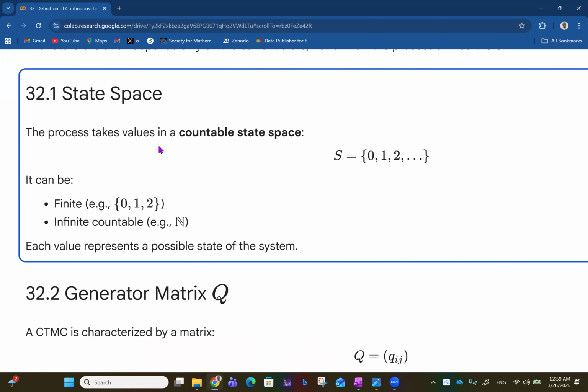For a Markov chain, the process takes values in a countable state space S, which is 0, 1, 2, and so on. It can be finite, e.g. 0, 1, 2, or it can be infinite but countable, like the set of natural numbers 1, 2, 3, 4, 5, 6, and so on. Each value represents a possible state of the system.